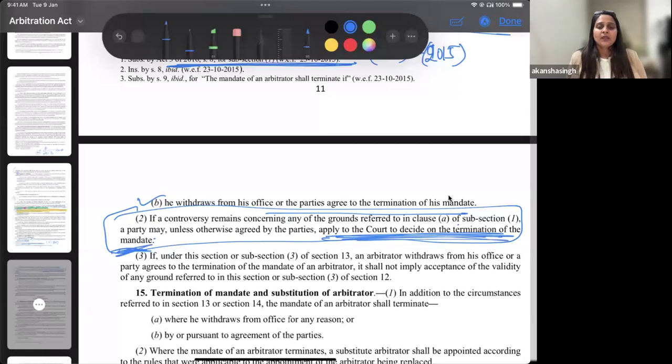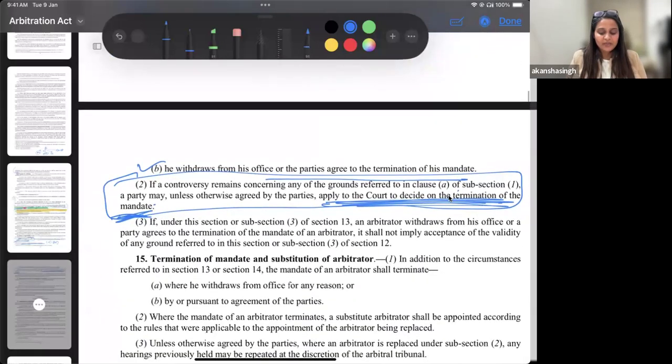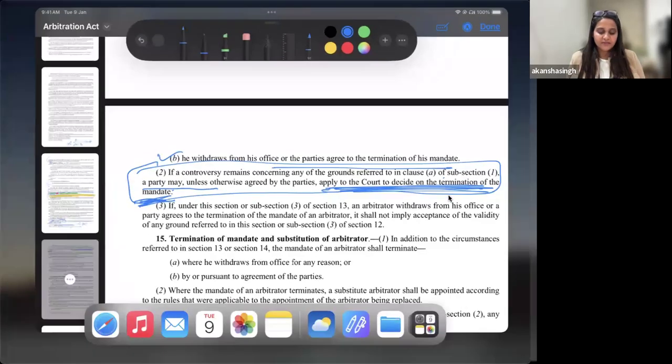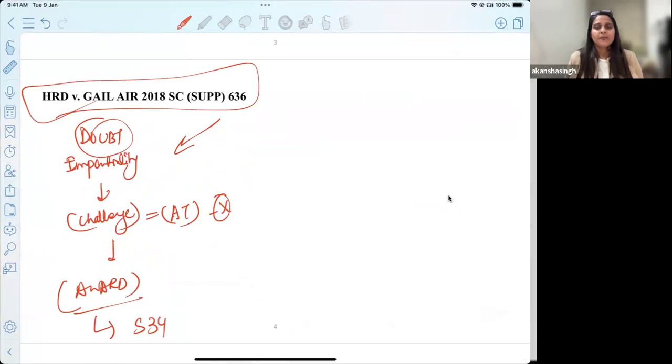So if the ground still exists, when you talk about Schedule 7, he becomes unable. By virtue of law, he is de jure not able to take part in the proceedings. As it is said, he becomes ineligible under 12.5. So accordingly, the party can apply to the court to decide the termination of the mandate and for him to be substituted. The procedural requirement of the fifth and seventh schedule is going to be different, and that is what has been dealt with in this particular case as well.